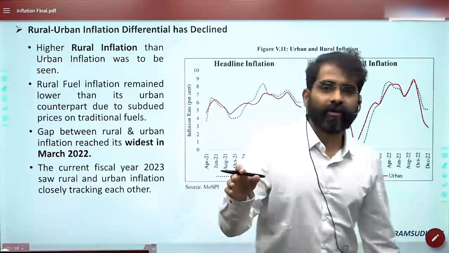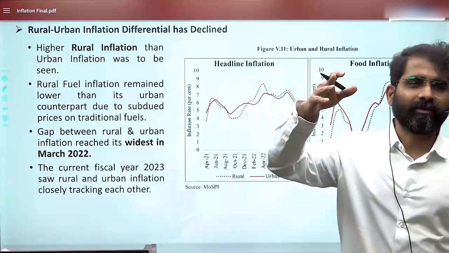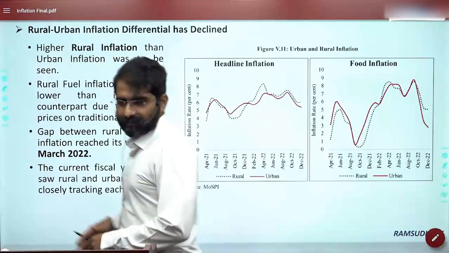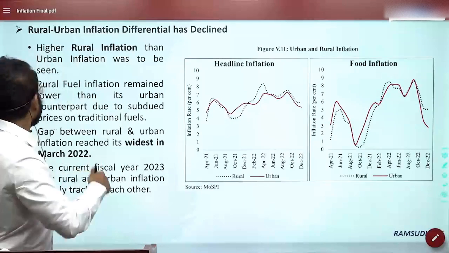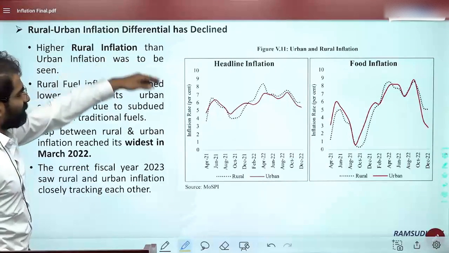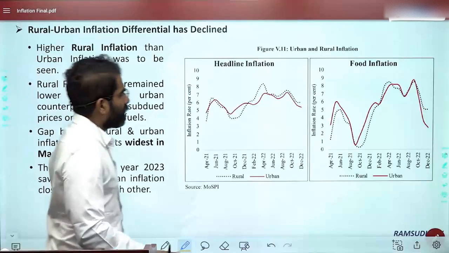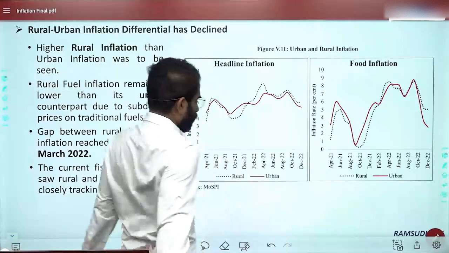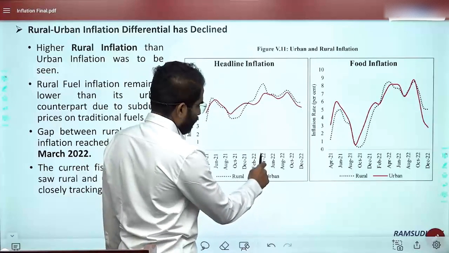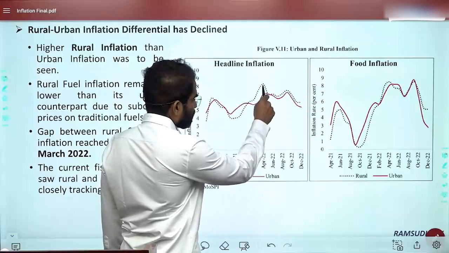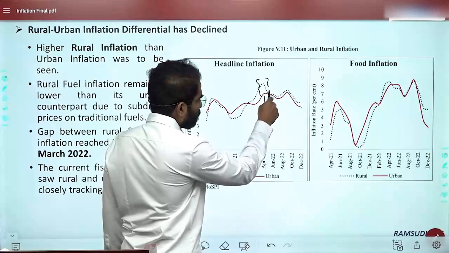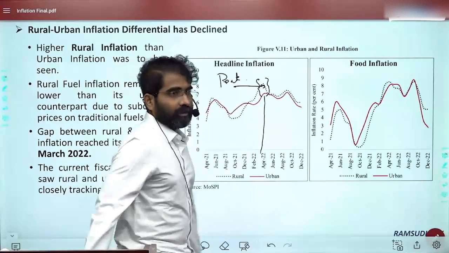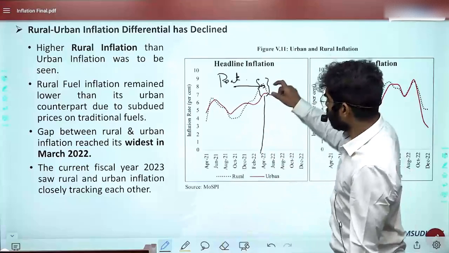One question and you are somewhere. Okay, come back now. So this is, see this. Here, the rural-urban inflation differential has decreased. Now here, if you observe, this is rural-urban. So this is March 2022.